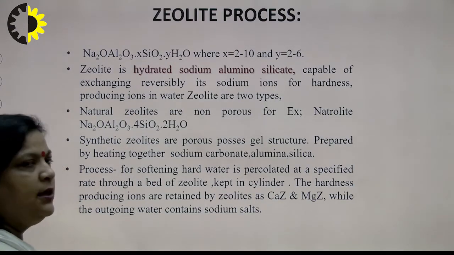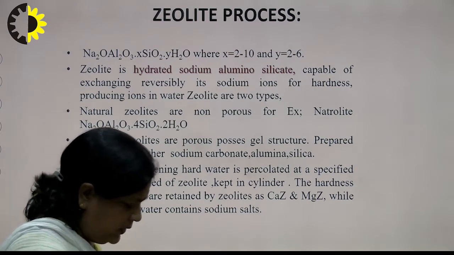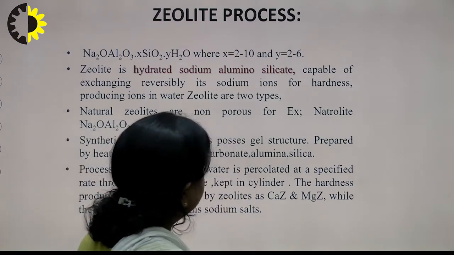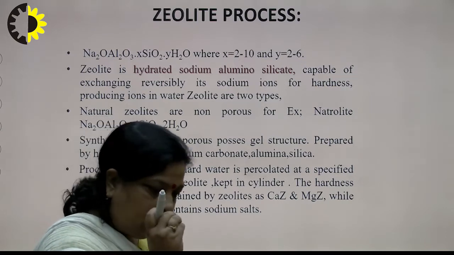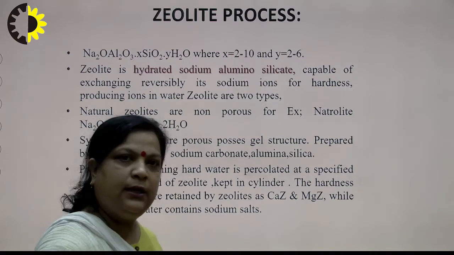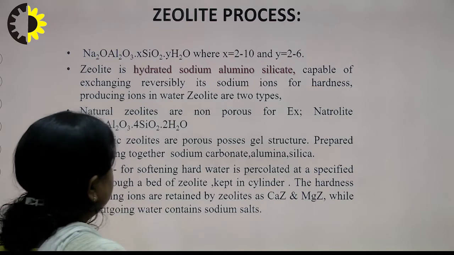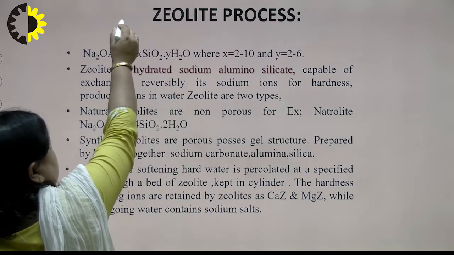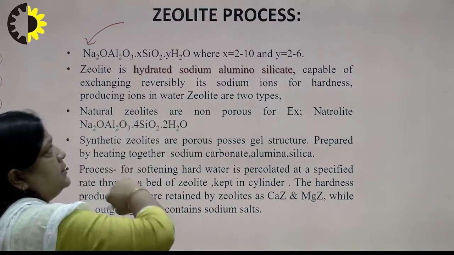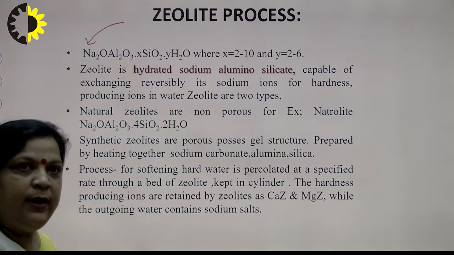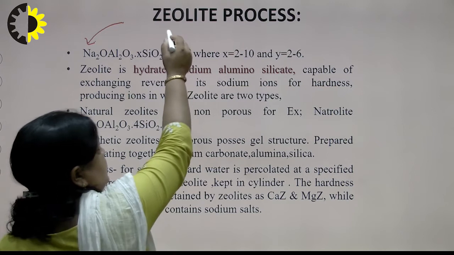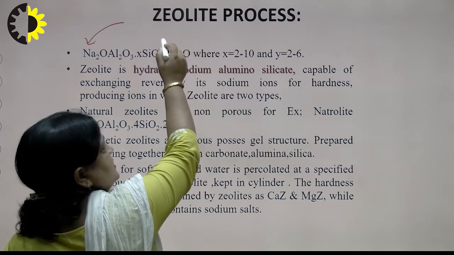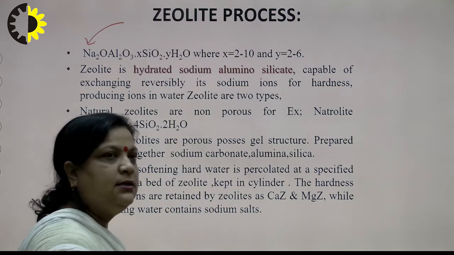So, first the zeolite process. This method is very important, so you must do the theory part as well as the numerical part. First, let us come to the theory. It is also known as the permutit method, and zeolite means geo plus lithos. Geo means earth, lithos means stone.